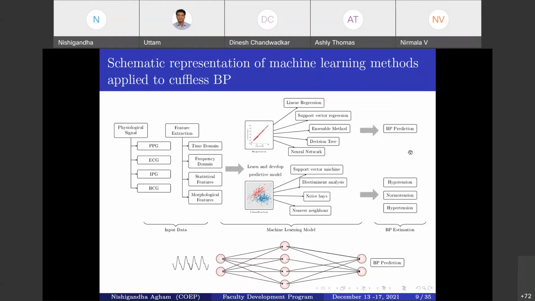Here I have listed various learning methods which researchers use for the estimation of the BP. The same thing happens in the case of support vector regression and ensemble methods like decision trees. A very interesting thing happens with the neural network: it demonstrates a non-linear and complex relationship between the input and the output variables. Most researchers utilize gradient descent backpropagation for training this neural network.